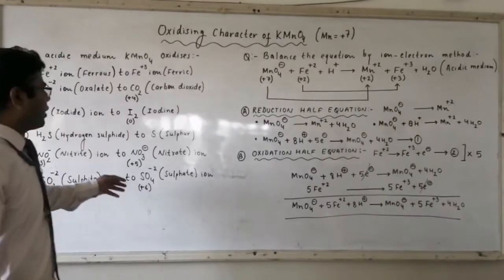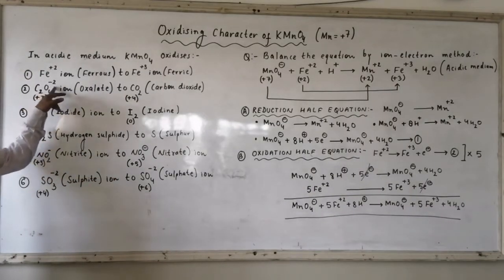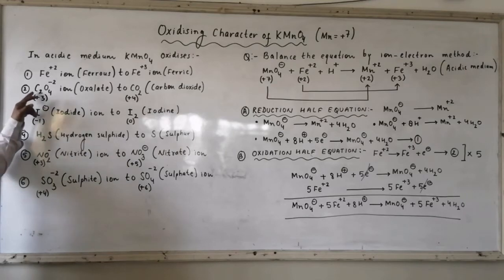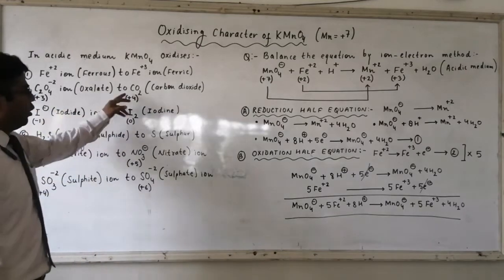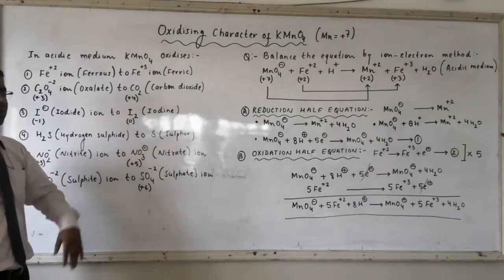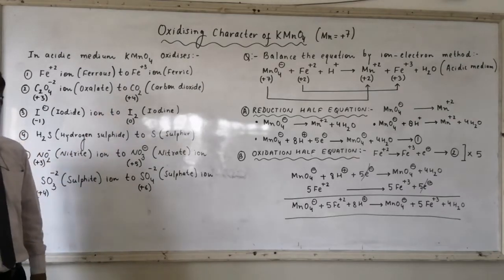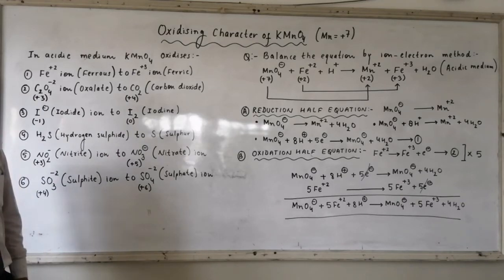Similarly, potassium permanganate can oxidize the C2O4 2- ion, which is called oxalate ion. In oxalate ion, the oxidation state of carbon is +3. It gets converted to CO2, carbon dioxide, where the oxidation state of carbon is +4. So KMnO4 converts oxalate ion to carbon dioxide.